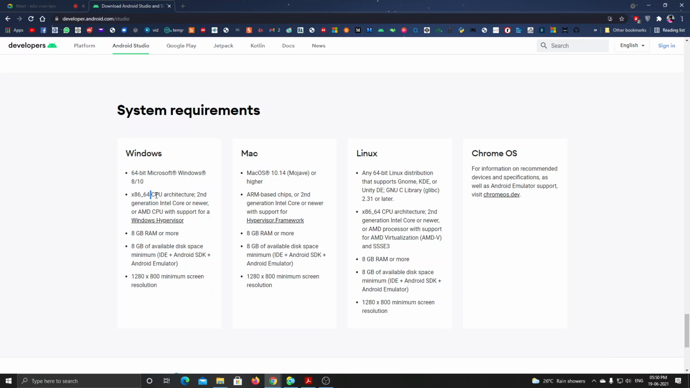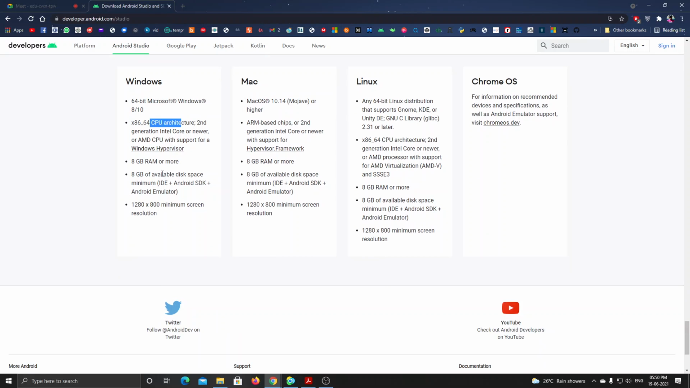Then the CPU architecture must be second generation Intel Core or newer, with the higher generations. For all these, Mac, Linux, Windows, 8 GB RAM is common, and you require a minimum of 8 GB of disk space to install it. The screen resolution must be 1280 by 800, which is approximately semi HD quality, like 720p. This is the minimum resolution of the screen.